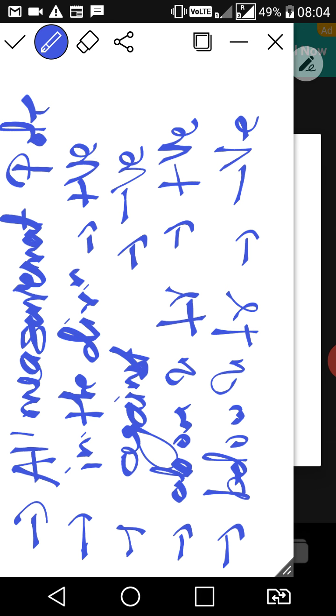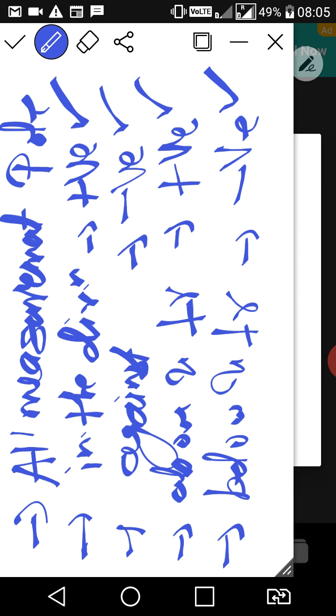तो डायग्राम निकालने के बाद you have to mention all these 5 points. All measurement must be taken from the pole, measurement in the direction of incident ray must be positive, measurement against the direction of incident ray must be negative, measurement above and perpendicular to the principal axis must be positive, and measurement below and perpendicular to the principal axis must be negative. So these all 5 points we should remember on the basis of formula and this sign convention.